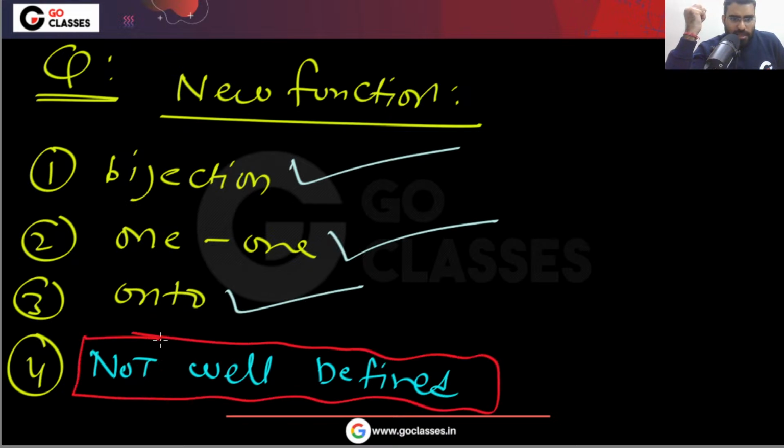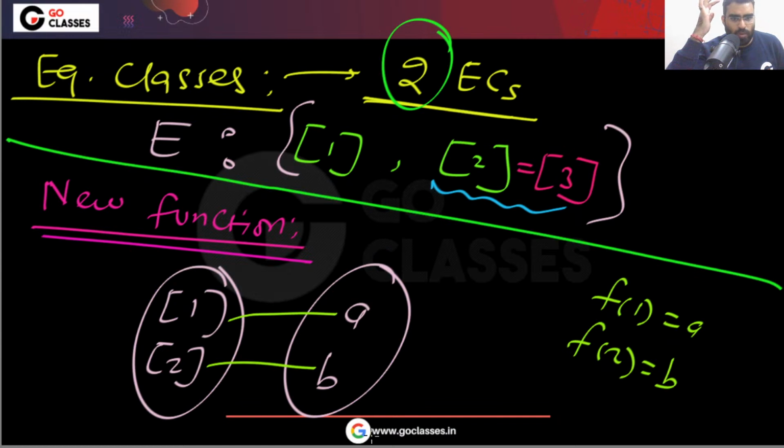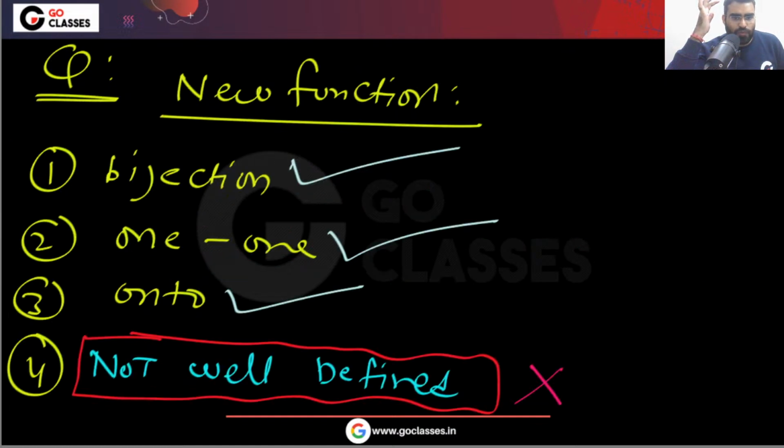I will discuss this. But every function, by definition, is well defined. So actually this option will not be correct. I will discuss what this well defined function is. But every function by definition is well defined. There is no problem in this function. Everything is well defined. So for this question, the answer will be bijection, 1-1, on-to, everything.